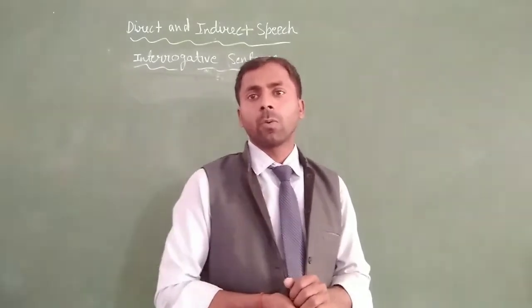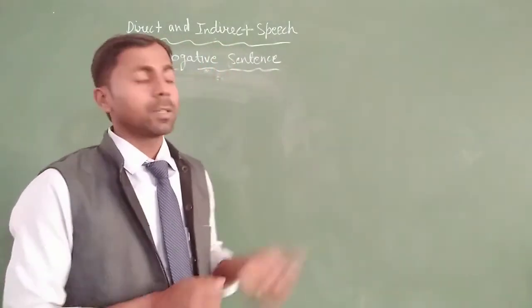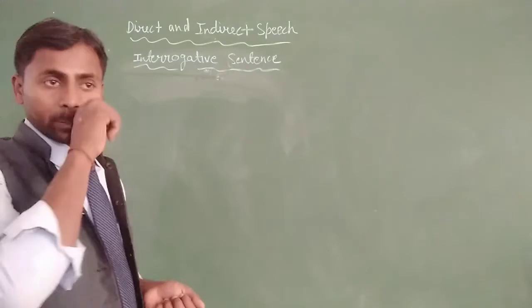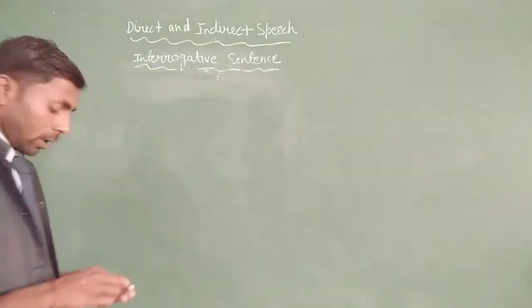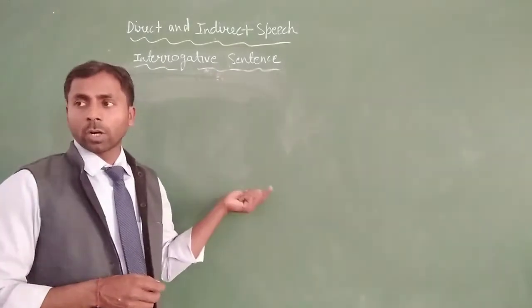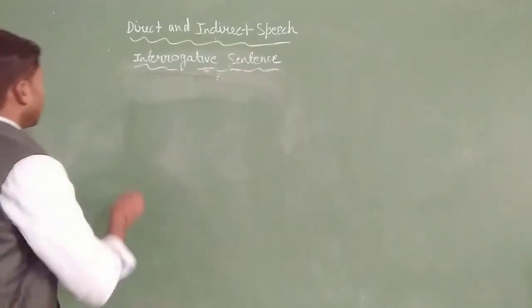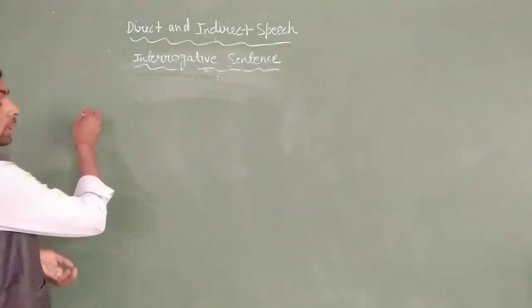Okay, pronoun words according to their subject and object. So first we give a sentence and try to change the pronoun word according to their subject and object. Okay, so let's look here.